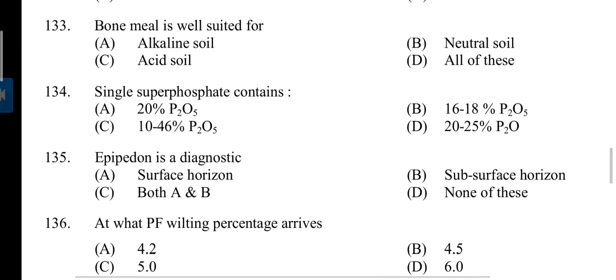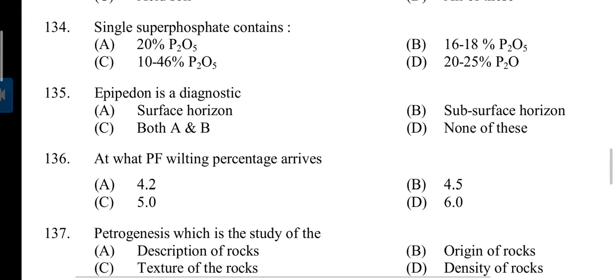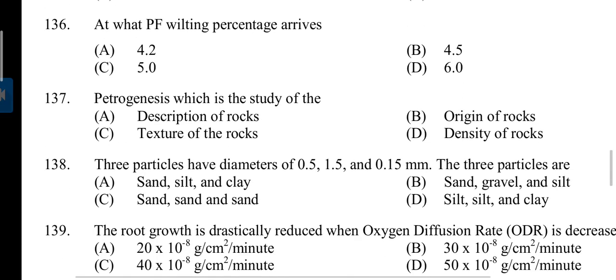133. Bone meal is well suited for acidic soil. Single superphosphate contains? Answer is B. 16 to 18% P2O5. Epipedon is a diagnostic of A. Surface horizon. At what pF wilting percentage arrives? Answer is A. 4.2. 137. Petrogenesis is the study of the? Answer is B. Origin of rocks.